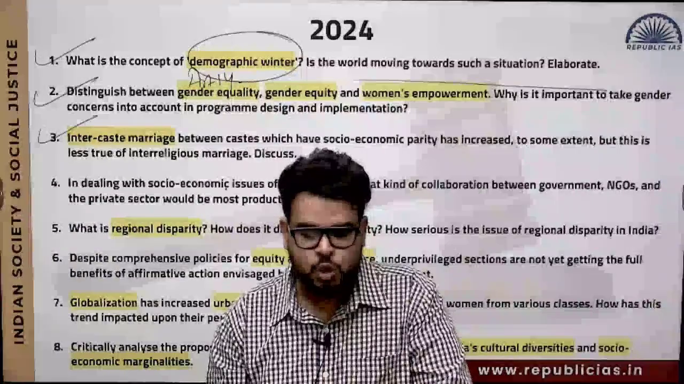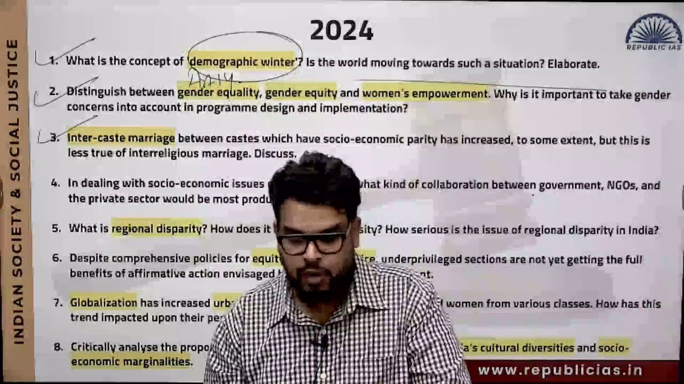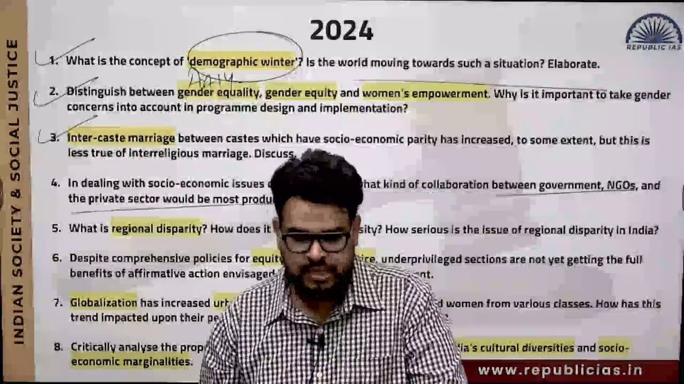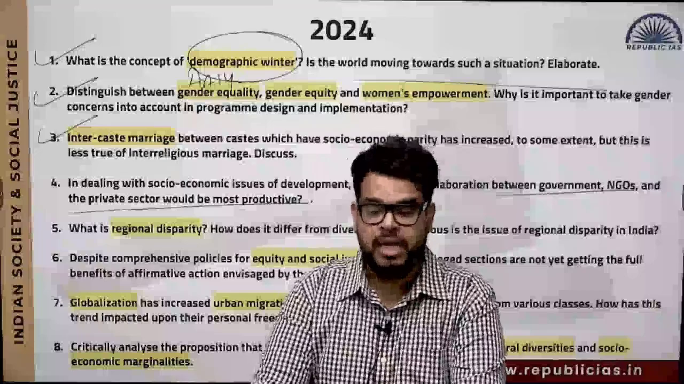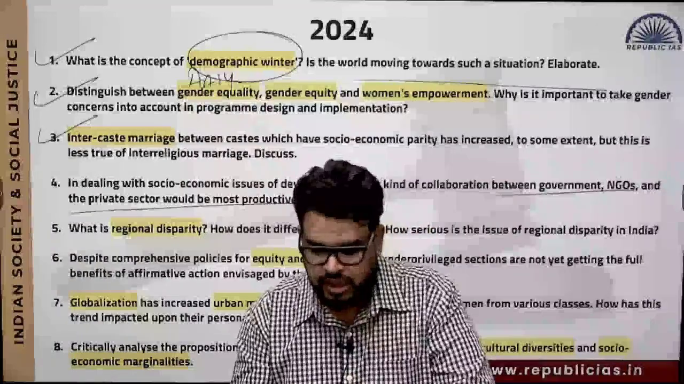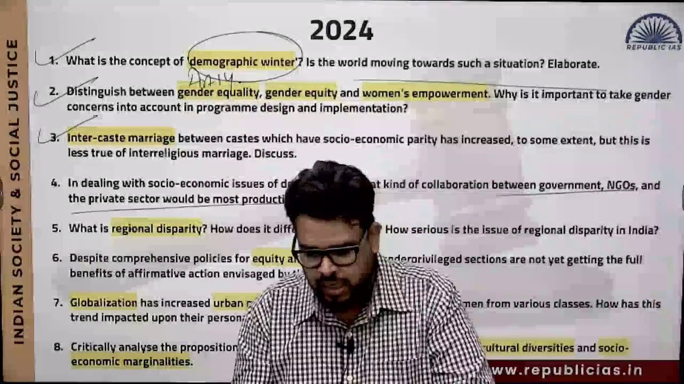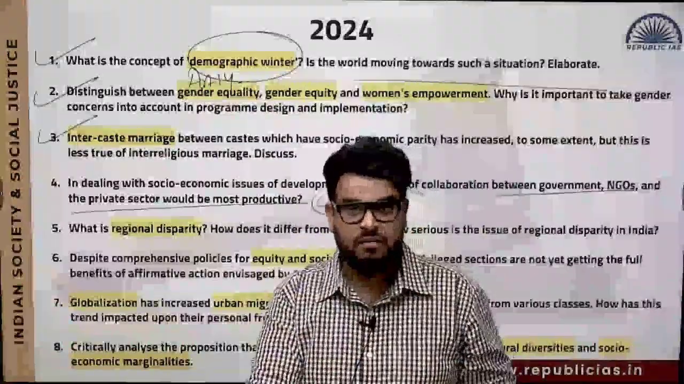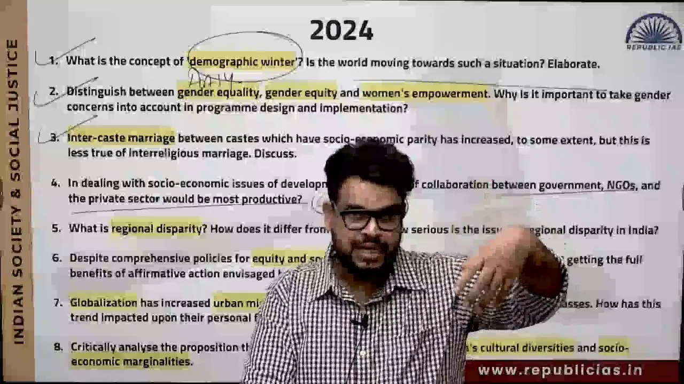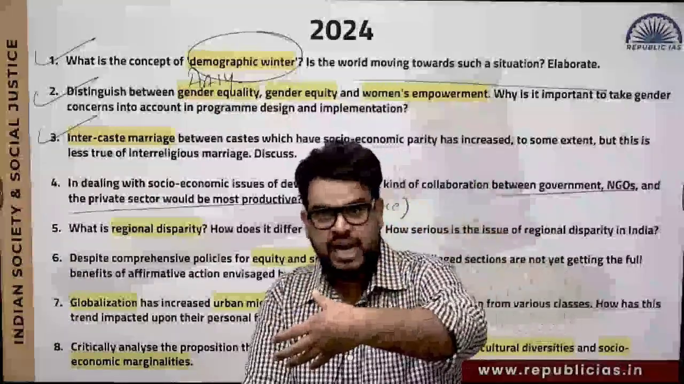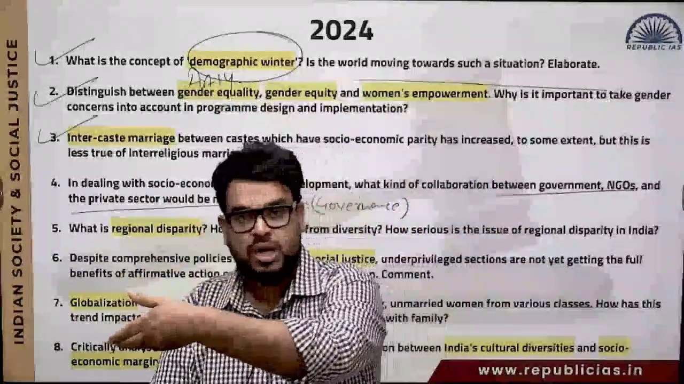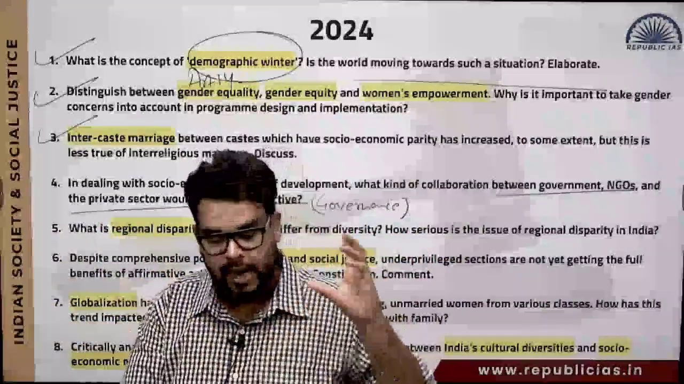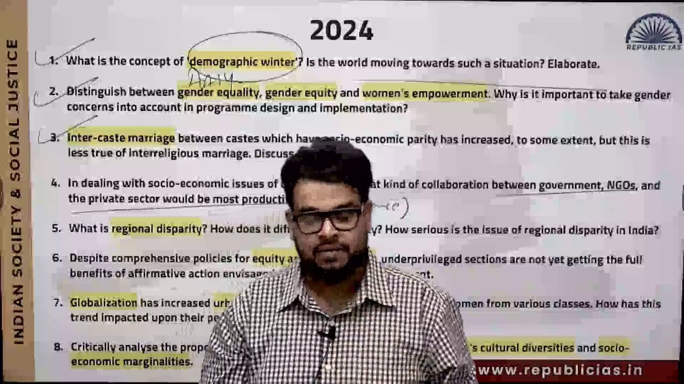Next, in dealing with the socio-economic issues of development, the kind of collaboration between government, NGOs and the private sector would be most productive. This is true. And this is where we will also discuss the concept of governance. What is the idea of governance? Basically, initially we had government, and after that we had governance. Then we will talk about good governance or ethical governance. We will figure out why this evolution happened.